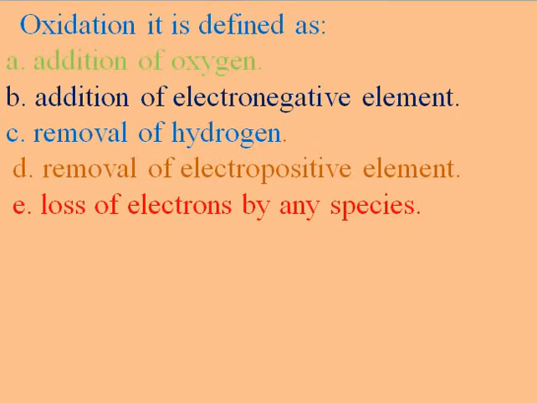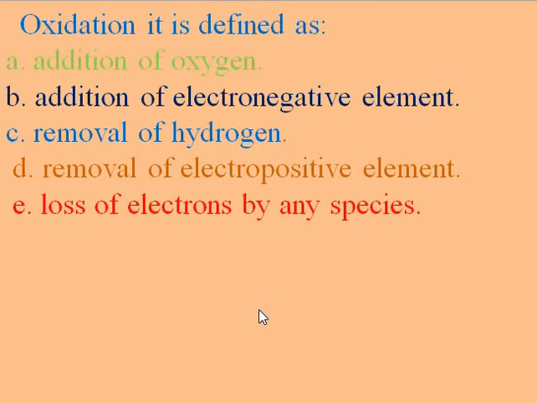All these terms are involved in oxidation.